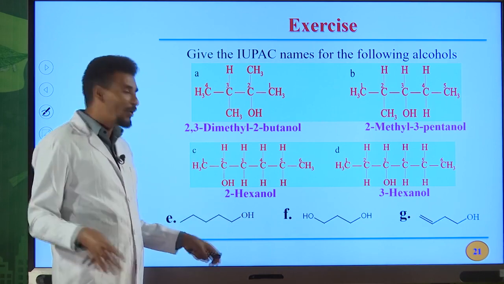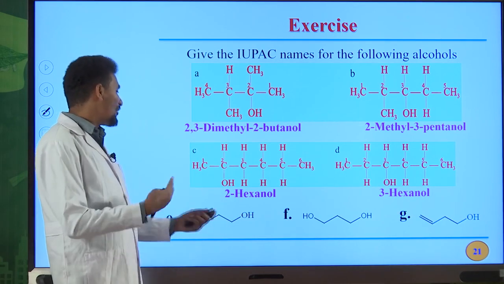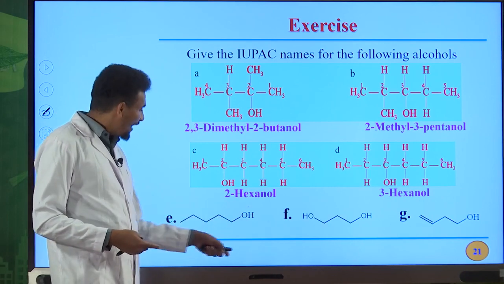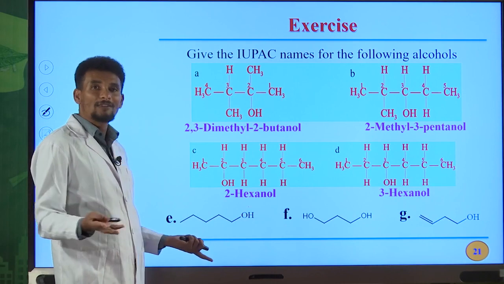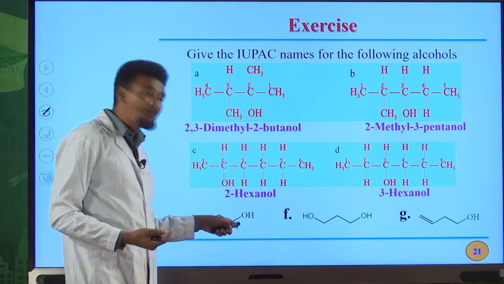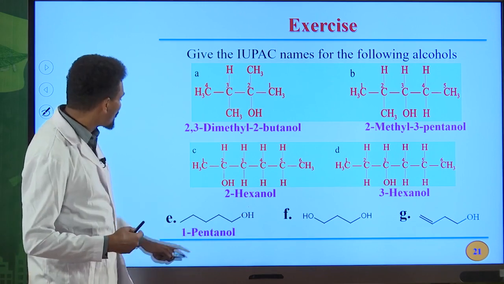We have no triple bond. All the bonds are single bonds. Therefore, this OH is on carbon number 1 position. 1, 2, 3, 4, 5. Pentane, the E of an alkane must be replaced by OL. Therefore, 1-pentanol is the IUPAC name for this compound.